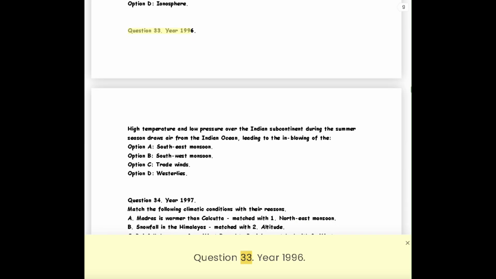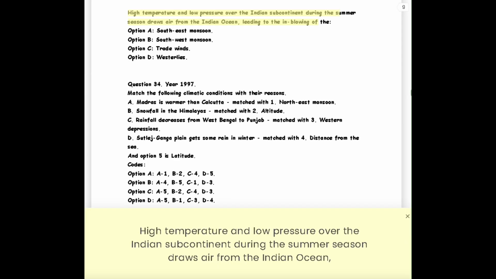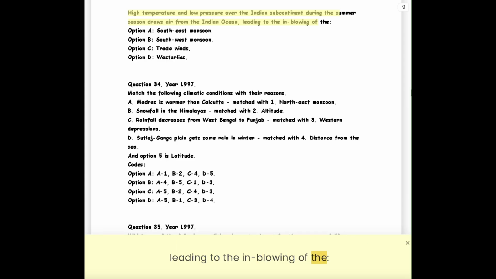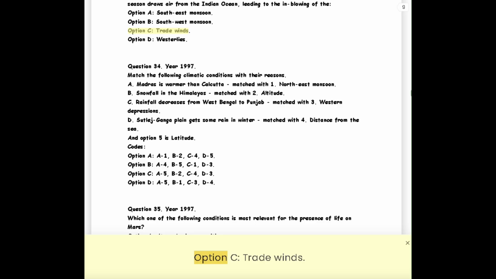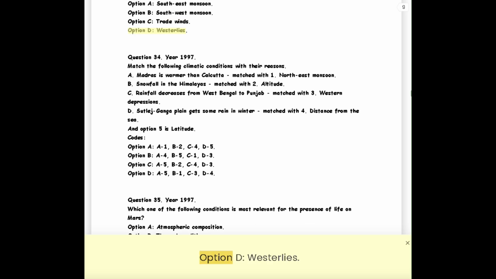Question 33. Year 1996. High temperature and low pressure over the Indian subcontinent during the summer season draws air from the Indian Ocean, leading to the inblowing of the: Option A. Southeast monsoon. Option B. Southwest monsoon. Option C. Trade winds. Option D. Westerlies.